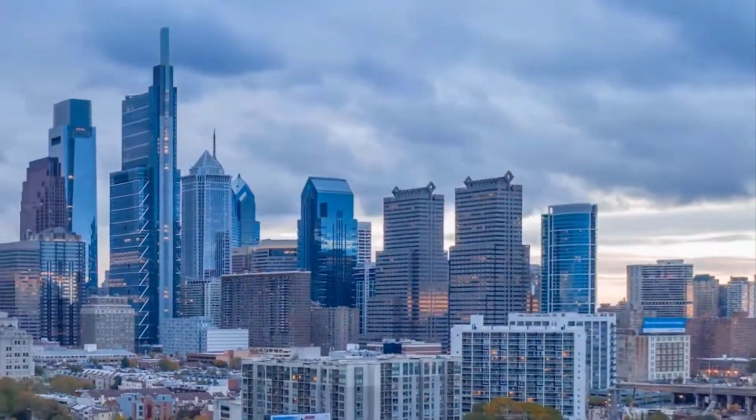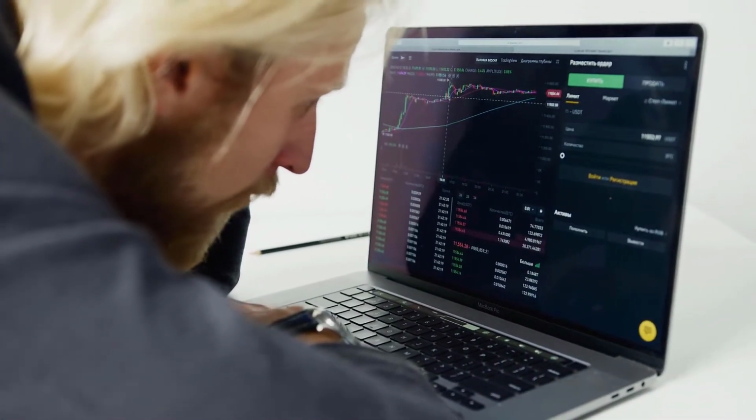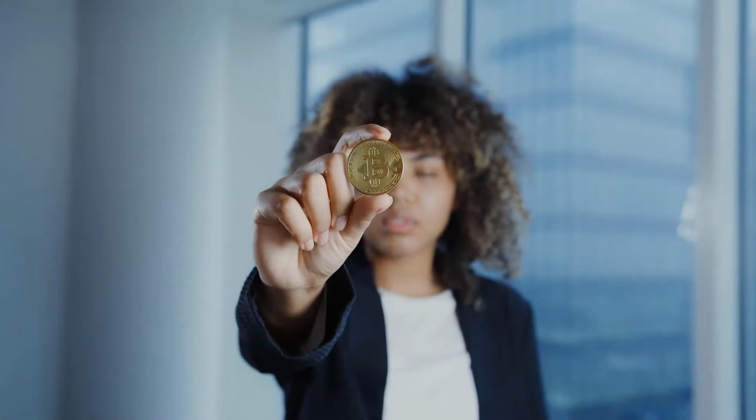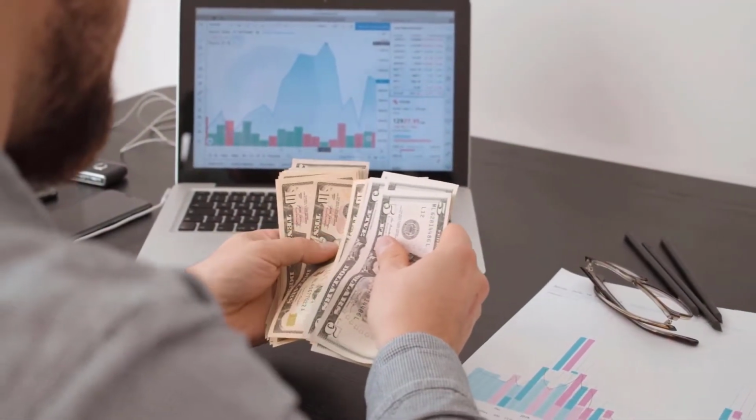Band Protocol price prediction 2030. With more prominent progressions in the Band Protocol environment, the crypto local area could keep on putting resources into Band Protocol for the following 8 years and drive critical cost rallies for the token. Thus, Band Protocol could hit $21 by 2030.